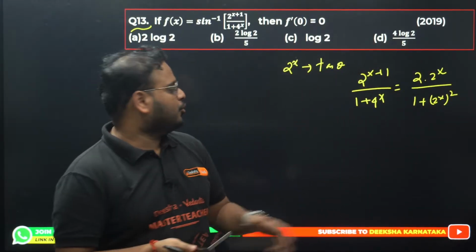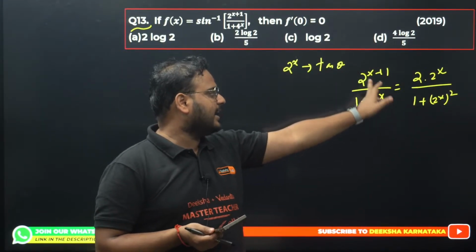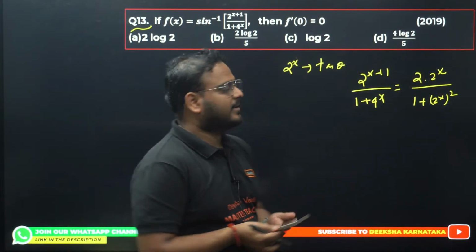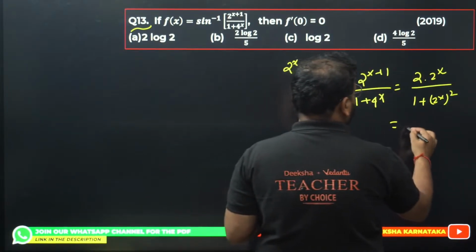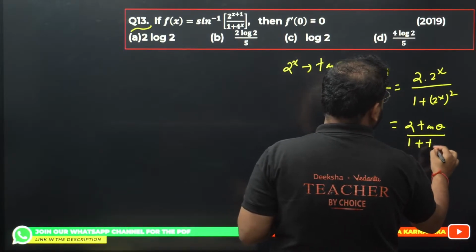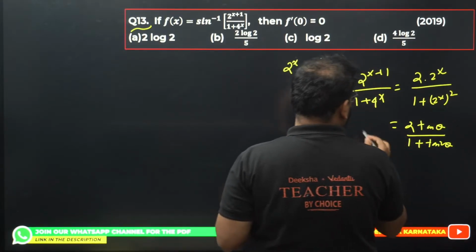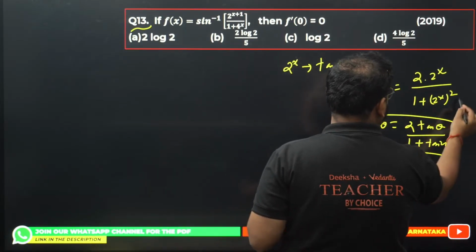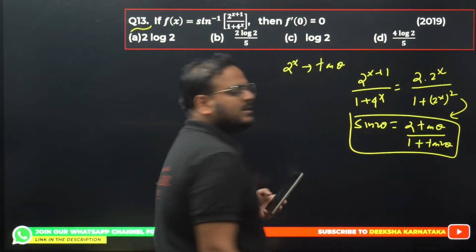Please check. 2 power x square is nothing but 4 power x, and 2 power x plus 1 is nothing but 2 times 2 power x, right? This thing becomes what? 2 tan theta upon 1 plus tan square theta. There's a formula for this. We get this as sine 2 theta.